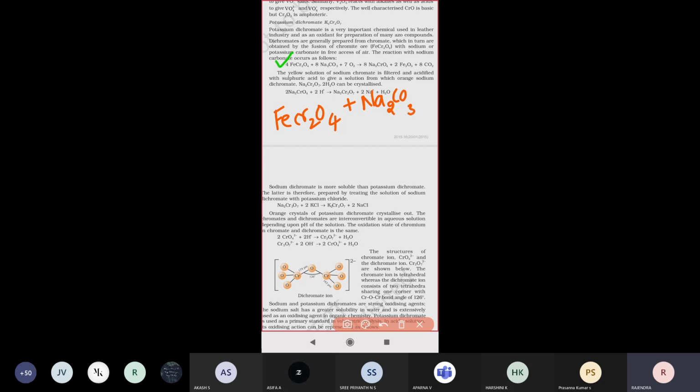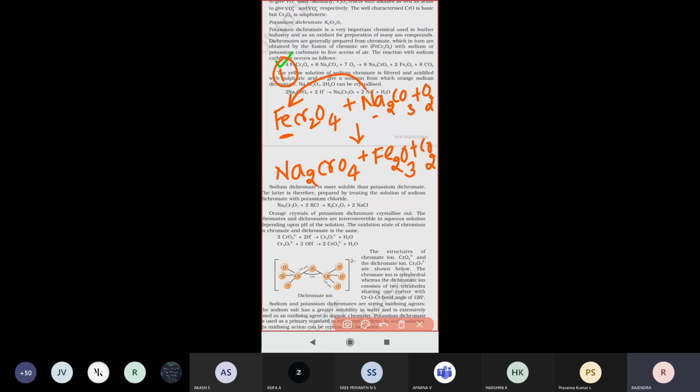Iron is less reactive compared to sodium, so sodium easily displaces it. Therefore, sodium chromate, Na2CrO4, will form, plus iron oxide Fe2O3, plus CO2 gas will be left.